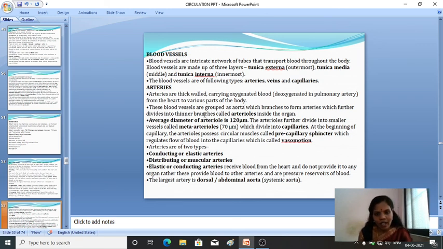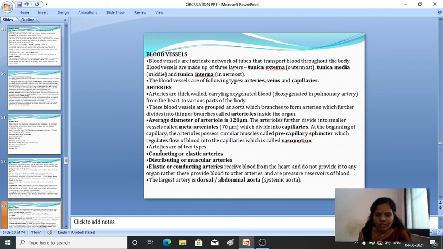These blood vessels are grouped as aorta, from which branches form the arteries, which are further divided into thinner branches called arterioles inside the organs. The average diameter of these arterioles is 120 micrometers. Then the arterioles are further divided into smaller vessels known as meta-arterioles, about 70 micrometers, and these are further divided into capillaries.